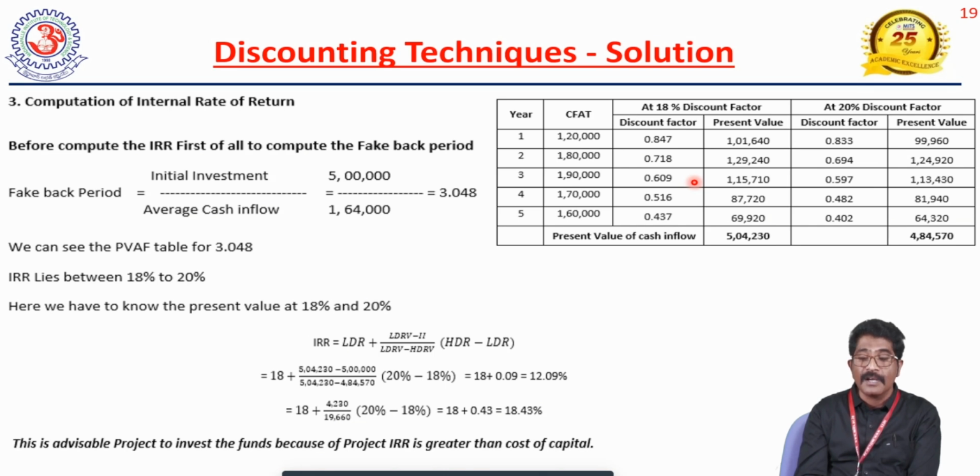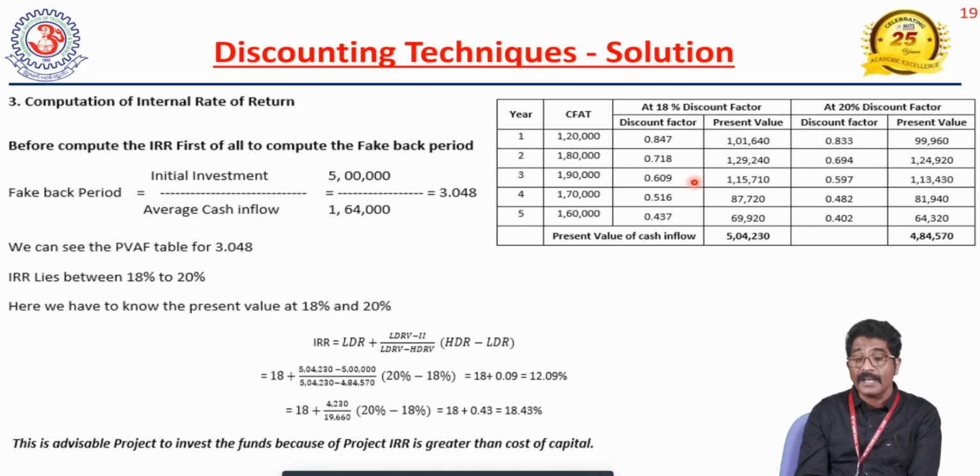Which one is lower? 18 is the lower, so 18 plus. And LDRV means lowest discounting rate value. Here the lowest discounting rate was 18, and its value is 5,04,230. So 5,04,230 minus initial investment 5 lakhs, divided by lowest discounting rate value 5,04,230 minus HDRV. HDRV means highest discounting rate value. The highest discounting rate here is 20%, and its value is 4,84,570. That has to be recorded here.